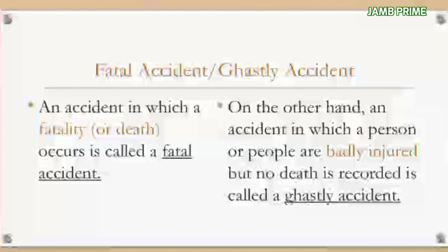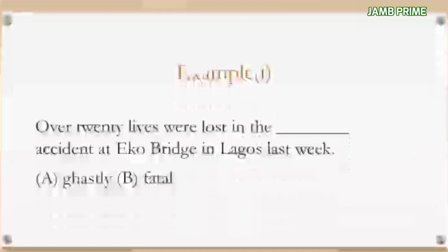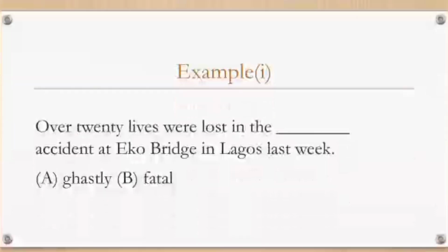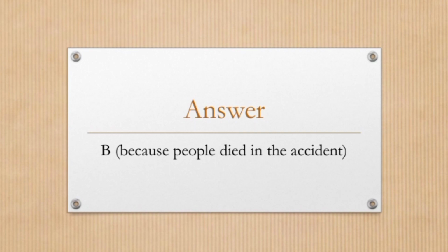So an accident can occur whereby people are badly injured or probably like some persons are close to death but they didn't die. So that is called a ghastly accident. So in this question, like you said, they recorded over 20 lives lost. So what is now the answer? The answer to this question is B, which is fatal accident, because people died in the accident.